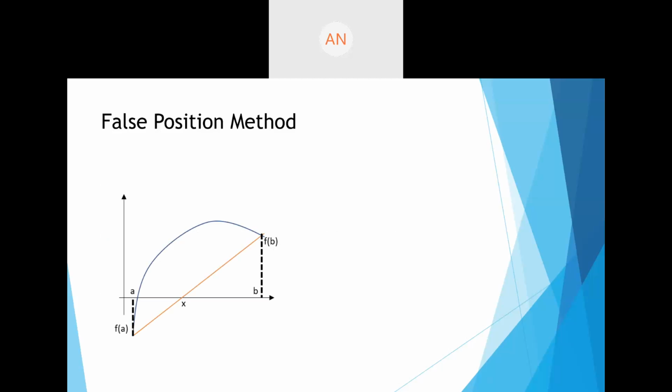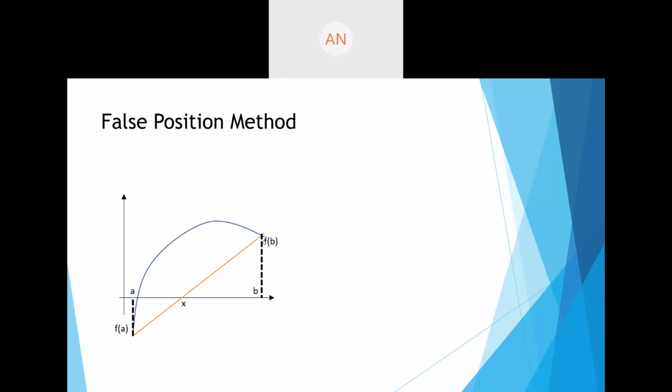Now what is this method? Let us say that we have this curve here and the root is somewhere here. What we are doing is we are going to draw the functional value at a, that is equal to f of a.